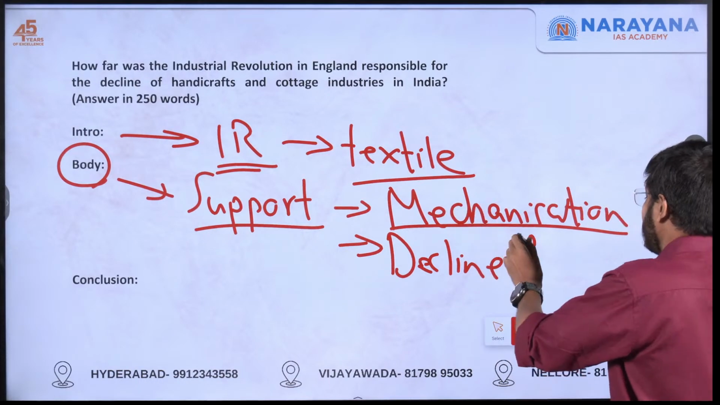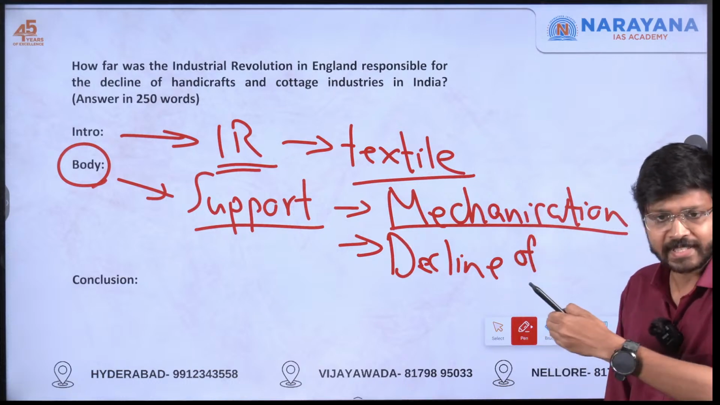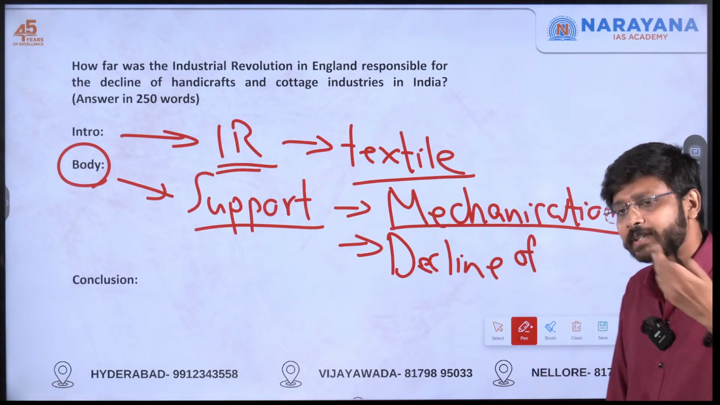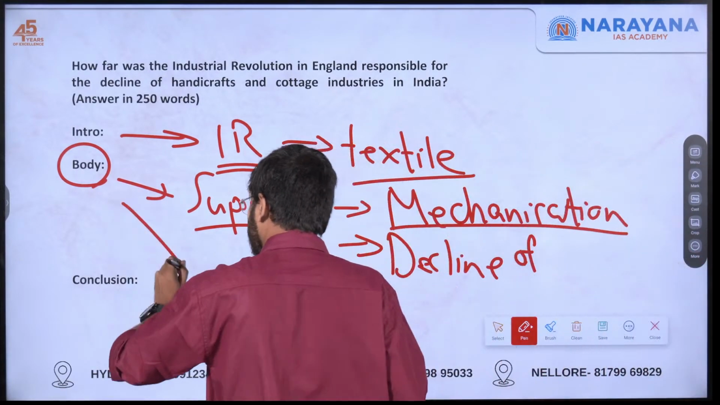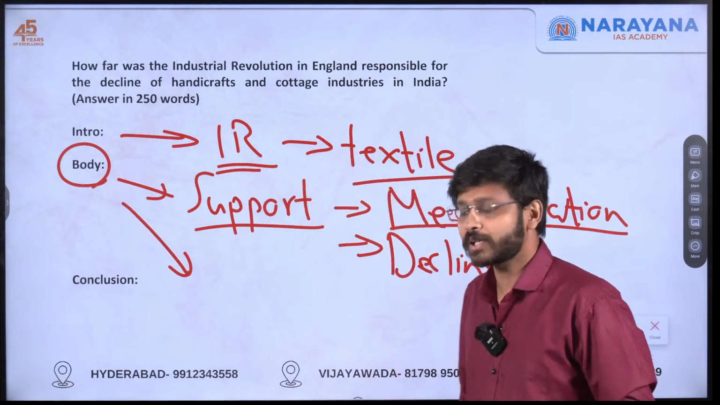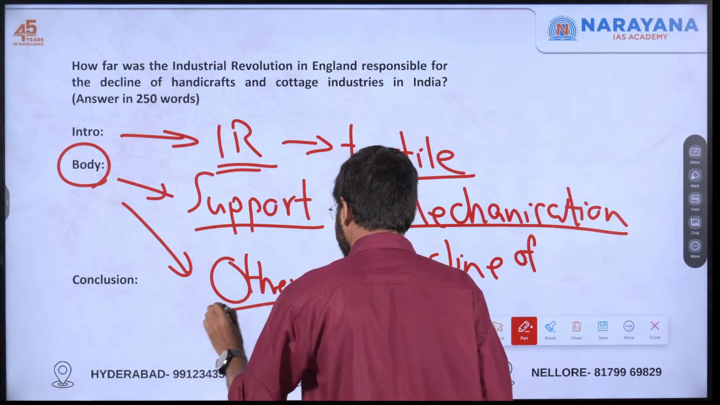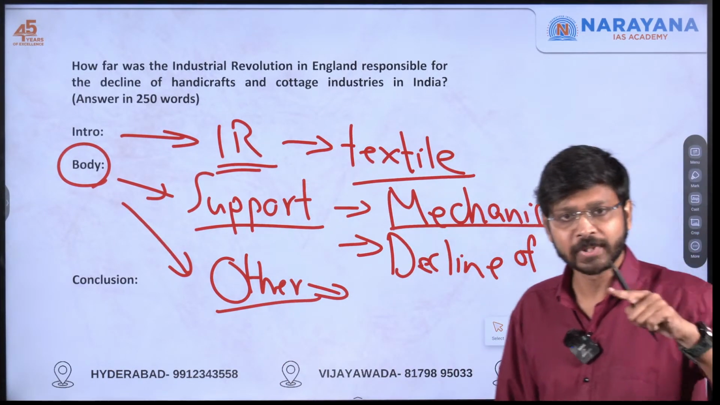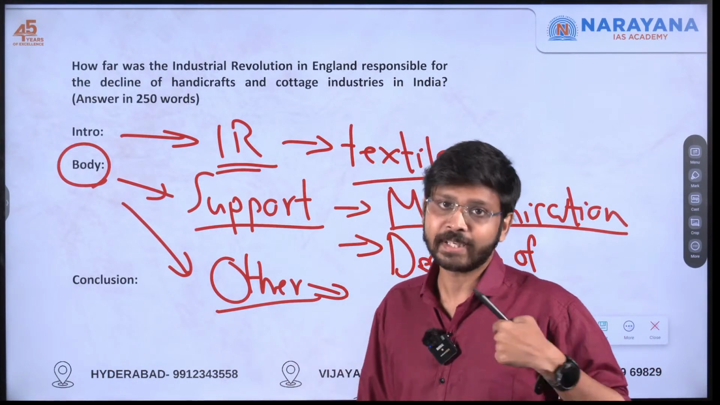handicrafts and cottage industries in India. These are the 2 points maybe I'll be mentioning, and after that I'll be elaborating on this. The other thing is that it is not just the only factor, but other contributing factors were also there. For example, there was industrialization in England. Why there wasn't any industrialization in India? That I'll be mentioning.